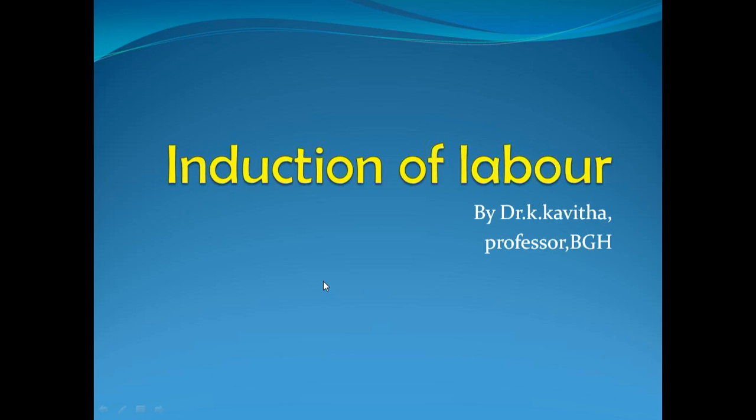So in the normal vertex presentation, if you take the mechanism of labor for a normal vertex presentation, the anteroposterior diameter, suboccipitobregmatic, which is about 9.5 centimeters, is the one that is getting engaged. So the engagement is occurring usually in this diameter, isn't it?